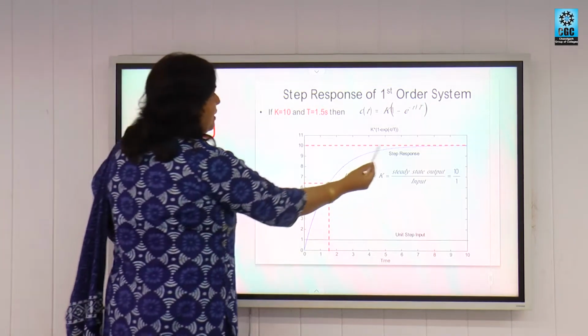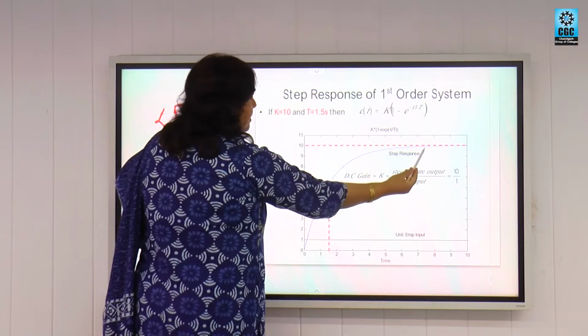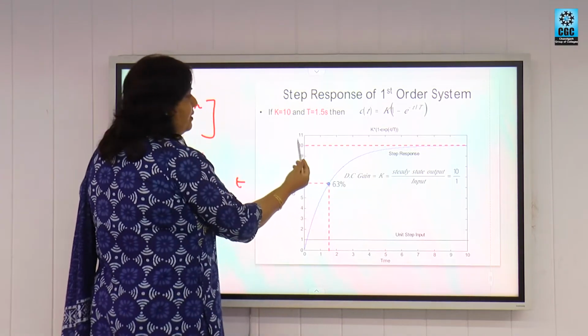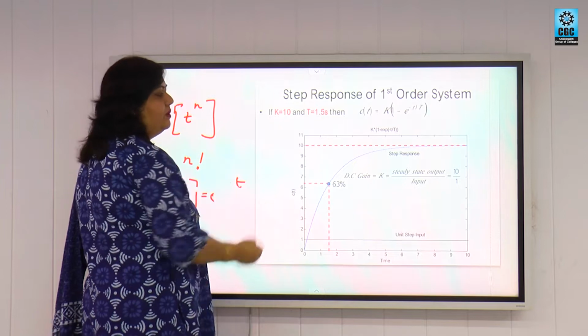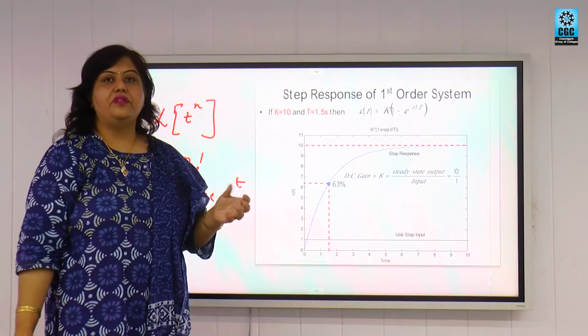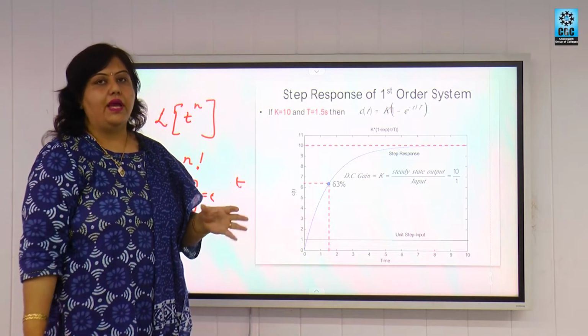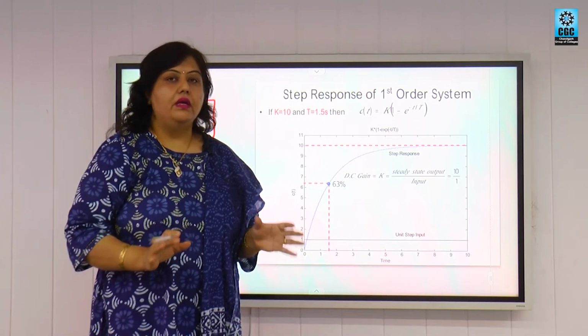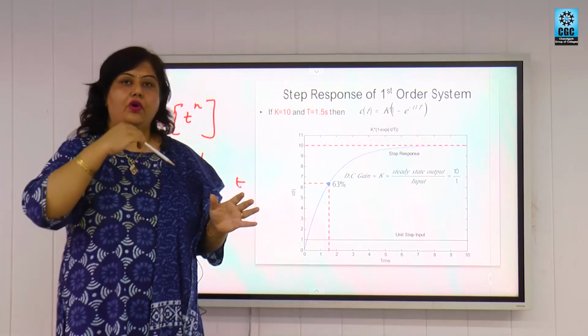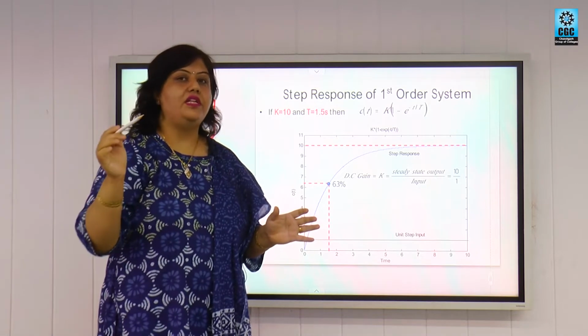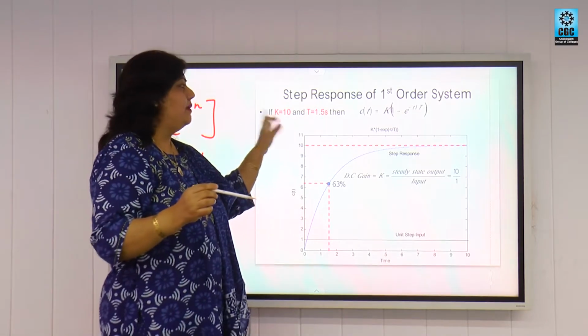And the ultimate value is where the curve settles down, at the value of 10, because the DC gain of the system is equal to 10. So this is the physical significance of gain and time constant. The time constant decides the speed of the system, how quickly the output will reach or settle down to its steady state value. And the steady state value is the k value.